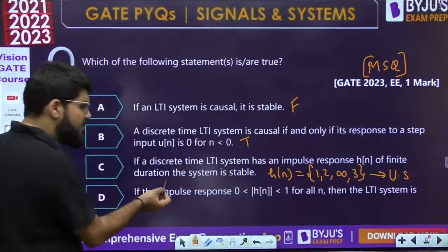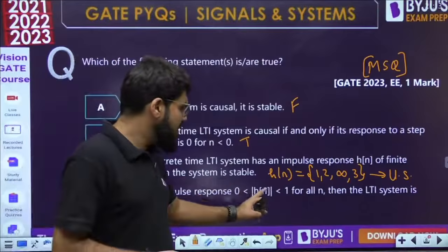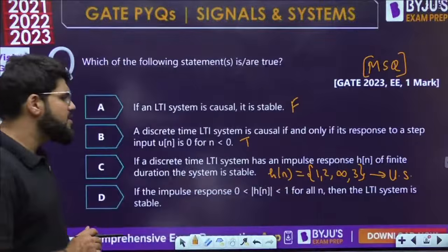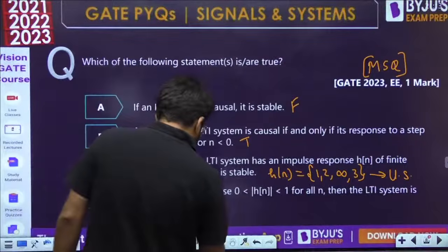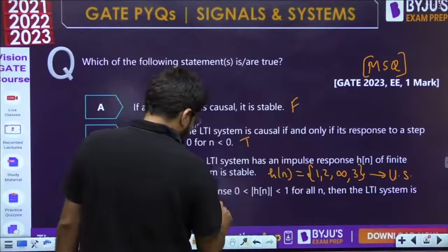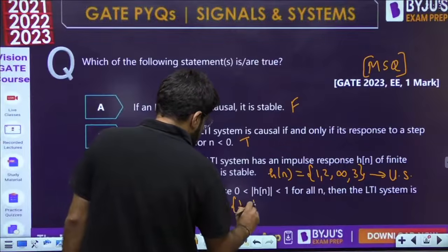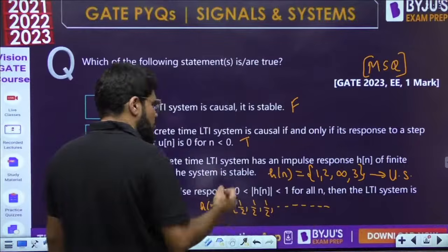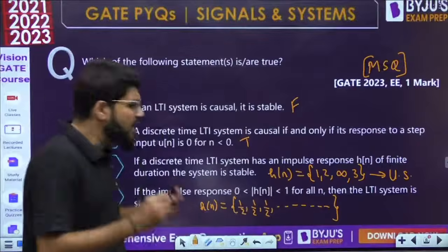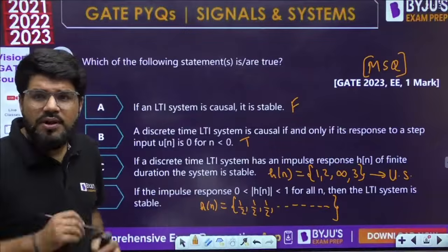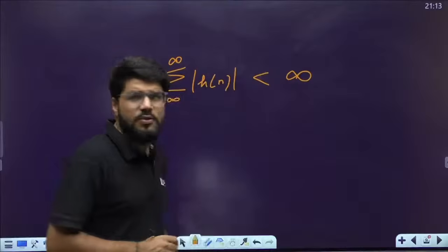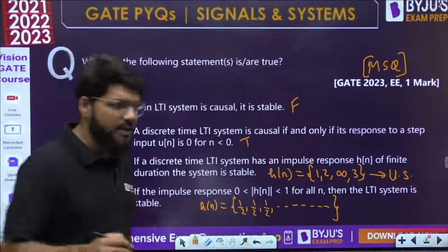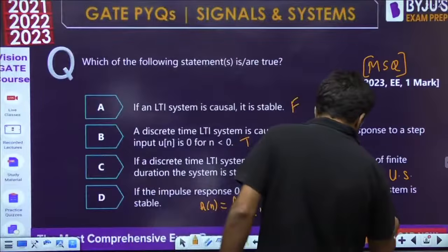If for the impulse response the modulus of h[n] is between 0 and 1, that means every value is bounded, then the LTI system is stable. Every value is bounded, between 0 and 1. Suppose all the values are 1 by 2, but the total number of values is infinite. When you take the summation, 1 by 2, 1 by 2, 1 by 2, keep adding infinite times, it will be infinity only. So this will also be unstable. So this is also false.